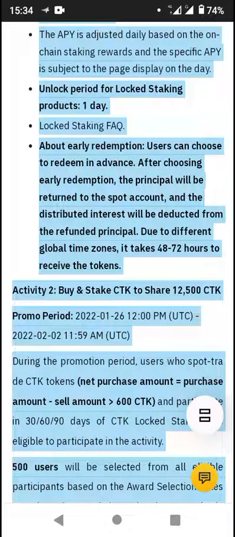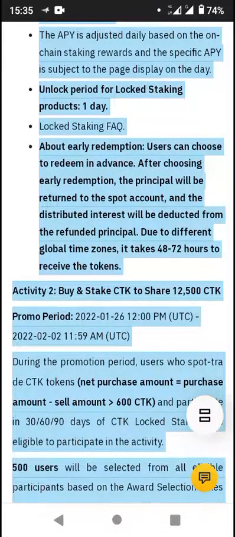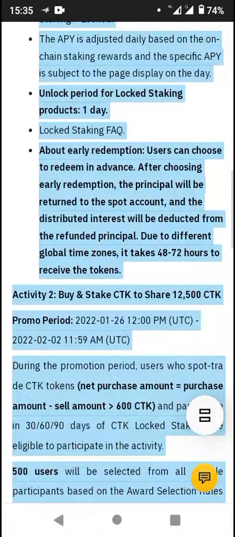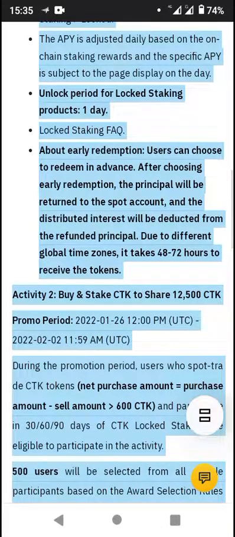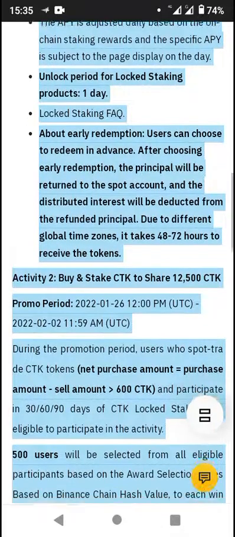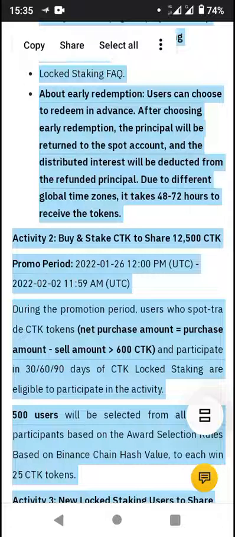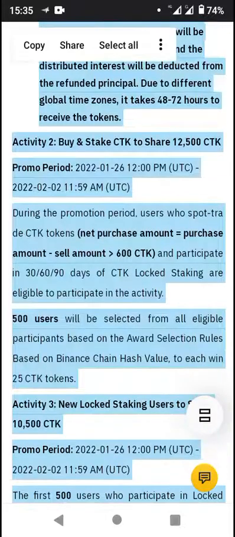About early redemption, users can choose to redeem in advance. After choosing early redemption, the principal will be returned to the spot wallet, and the distributed interest will be deducted from the refunded principal. Due to different global times, it usually takes about 48 to 72 hours to receive your tokens.